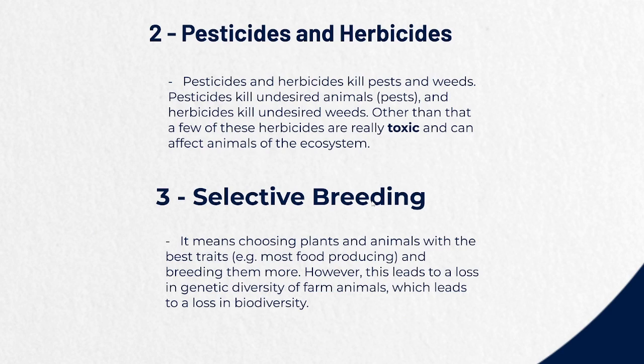In pesticides and herbicides, you always know that pesticides and herbicides kill pests and weeds. Pests and weeds are both part of nature, and when nature is disturbed, something will go wrong. Not all weeds are harmful.